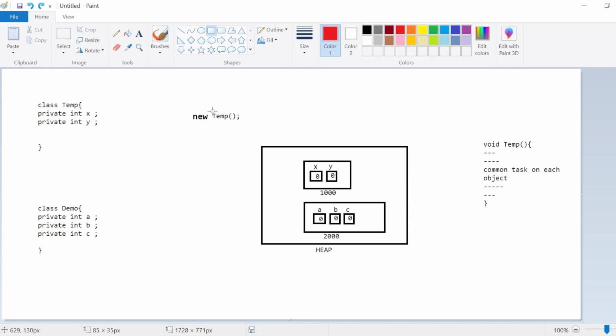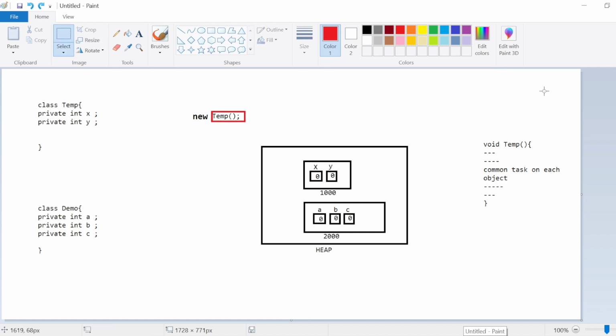This calling is mainly doing two tasks. One is that it works like an indicator telling the compiler that I want to create the object for the temp class, so that the compiler will create the object for the temp class and assign the instance variables of the temp class inside that object. Secondly, it is also making the call of that method which is going to perform the common task on each object.